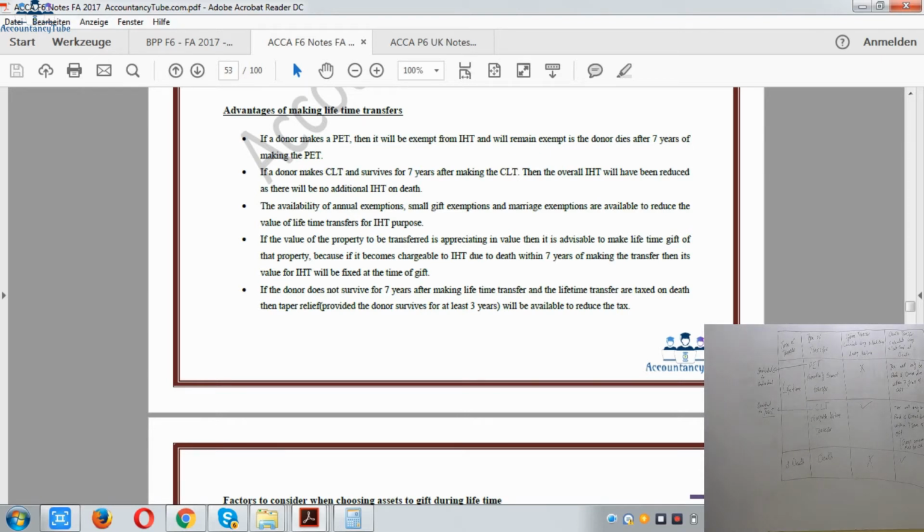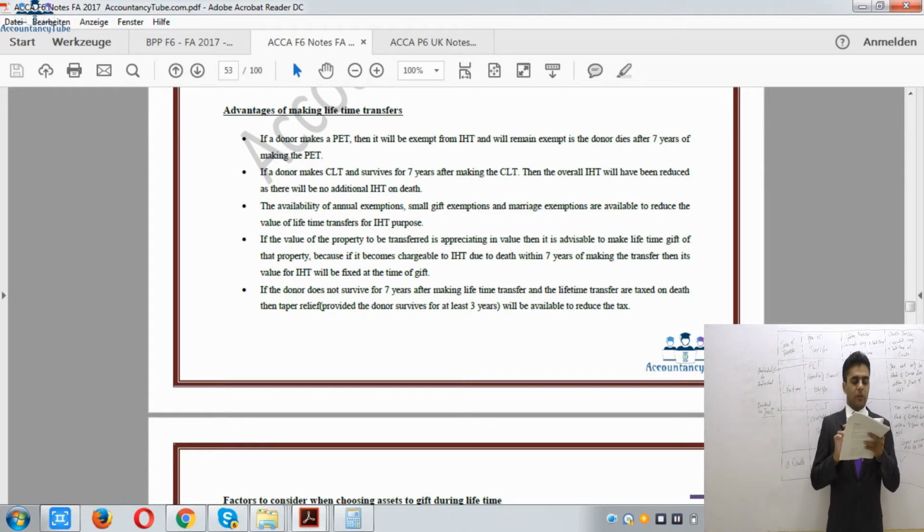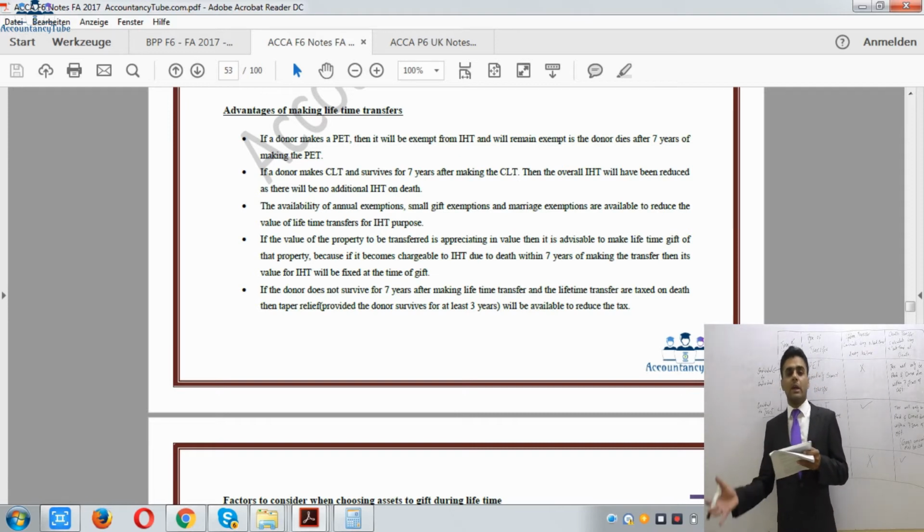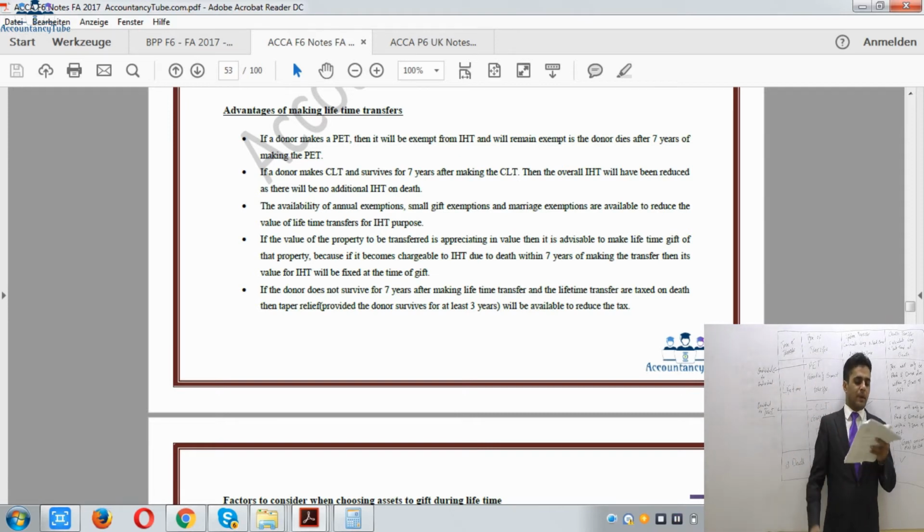Now on the next page there are other factors as well. So we have seen that there are benefits, there are advantages of making a lifetime gift, but before making a lifetime gift there are some other factors as well which we must consider. Right, so what are these? CGT implications. We will have to see the CGT implications during our life. If we are giving a gift during our lifetime, we will have to see what the CGT implications will be, because on the same assets we might have to pay capital gains tax as well.